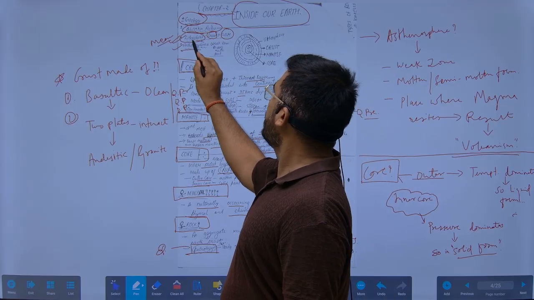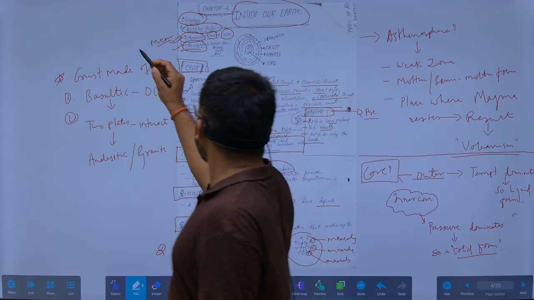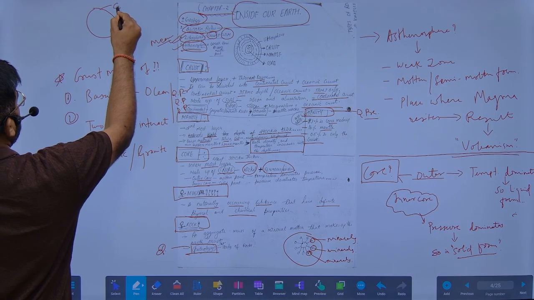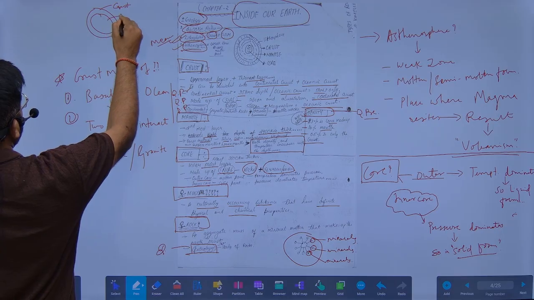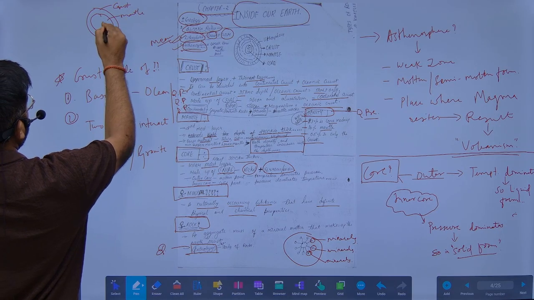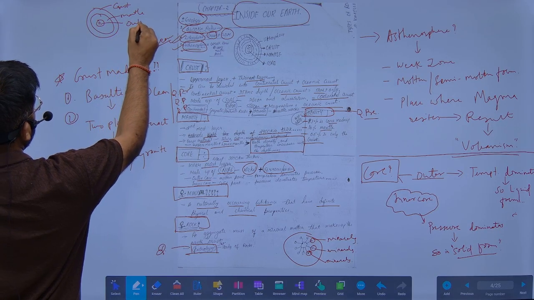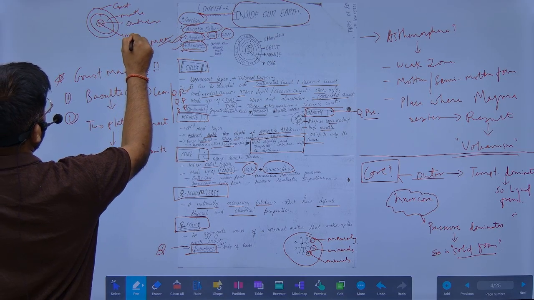Now another term is asthenosphere. What is asthenosphere? Suppose this is the earth, the upper layer is called the crust. Then there is the mantle, and inside there is the core, the outer core and the inner core.